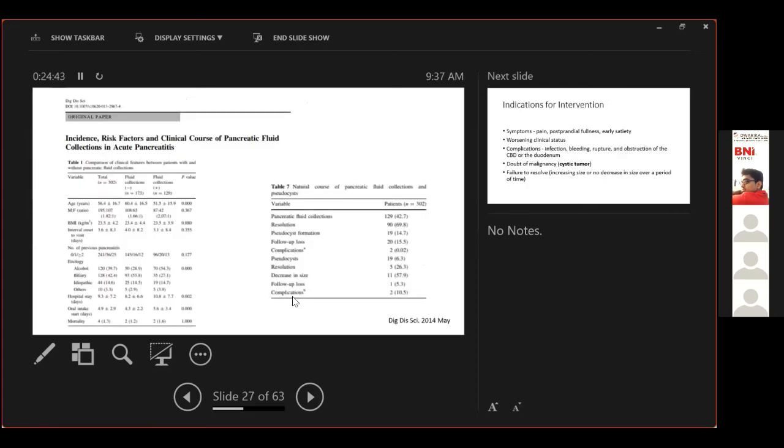Let me cover one more study about the clinical course of pancreatic fluid collections. This was a study of about 300 patients of acute pancreatitis who did and did not have fluid collections. About 129 of these patients developed fluid collections, which is about 40%. And we see about 70% of them resolved. On the right, if we see this picture, 70% of them resolved. About 15% of them ended up developing pseudocysts, and only a small proportion, only 2 of these patients, ended up developing complications. So this might be smaller than what's supported in literature. What I'm trying to say is that most of these fluid collections will resolve.